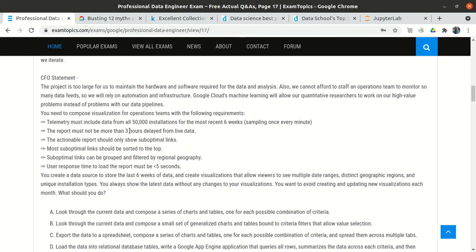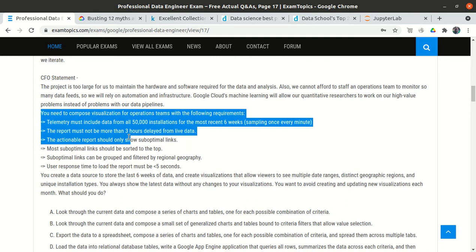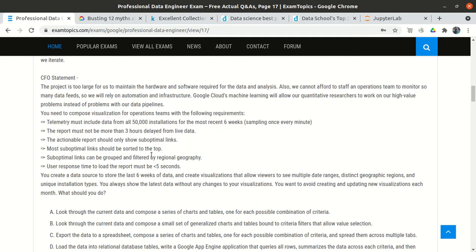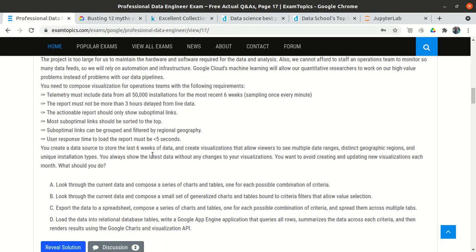So basically their main challenge is that they want to create some reports. They have some basic criteria: they want to perform group by operations, they want to do some filtering, they want the report to not be 3 hours delayed, and they also want to perform sorting operations.